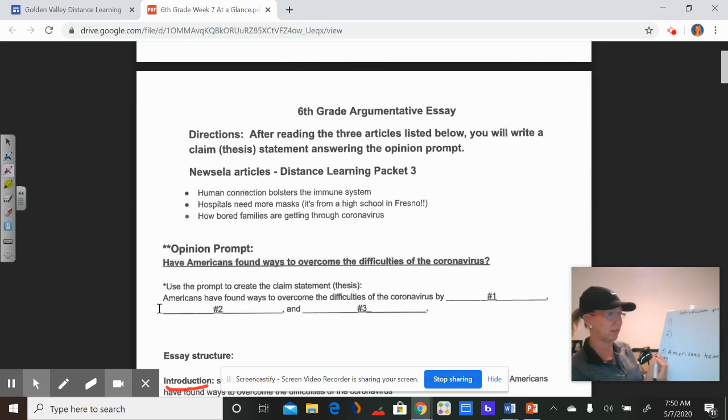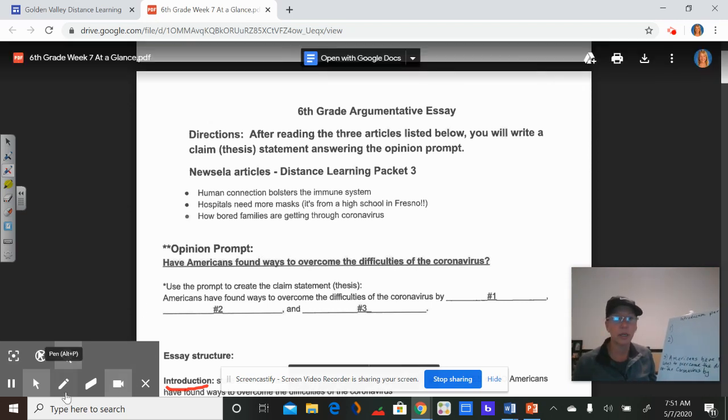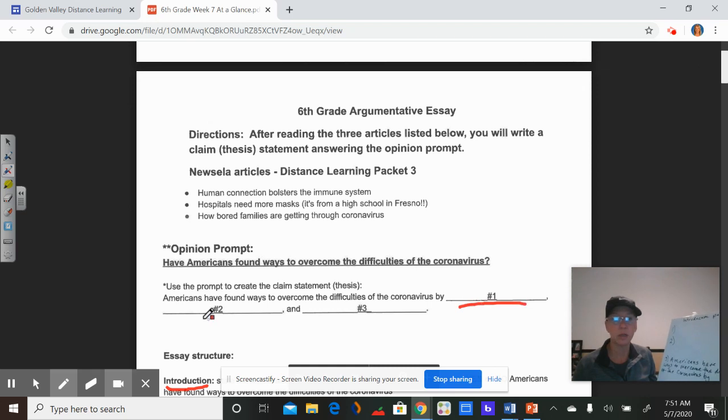Americans have found ways to overcome the difficulties of the coronavirus by, and then you see right here on our screen, it has blank spot 1, blank spot 2, and blank spot 3. So this is where you will fill in the information from your body paragraphs.